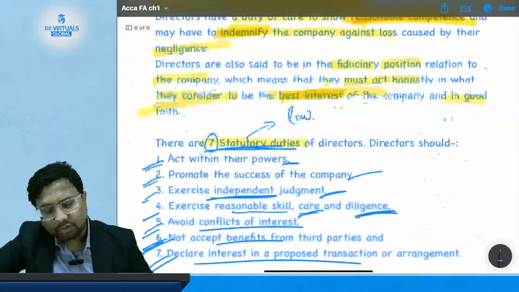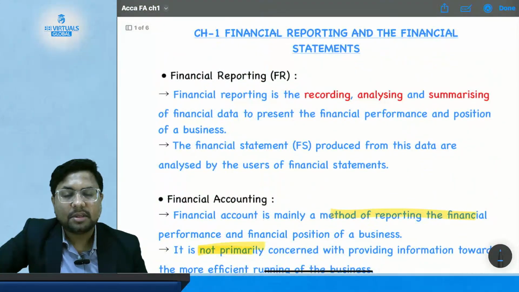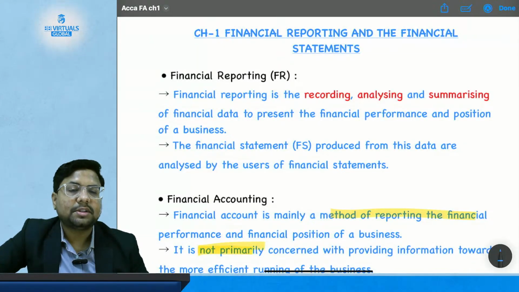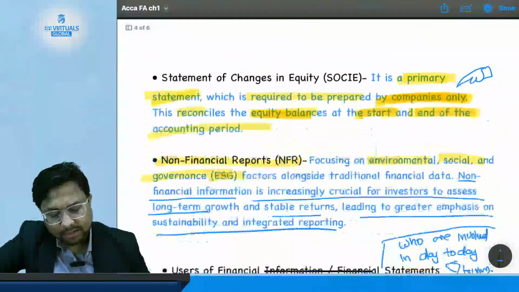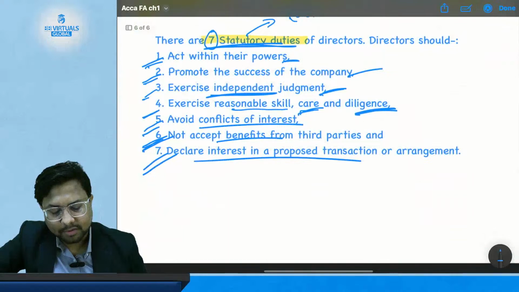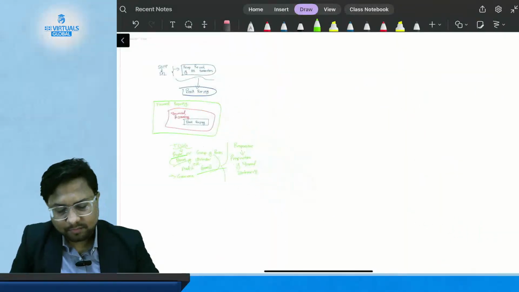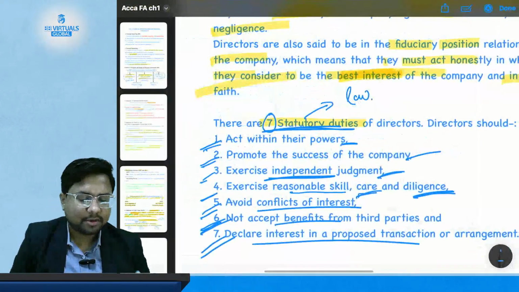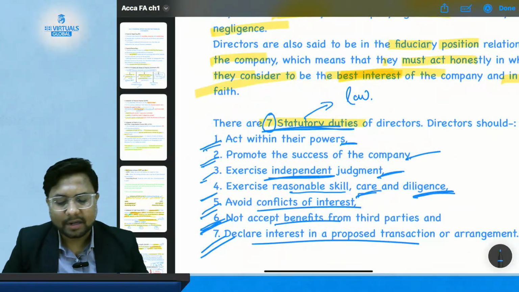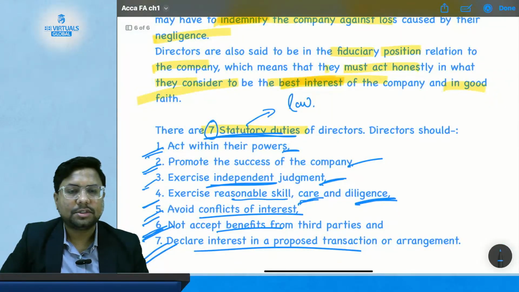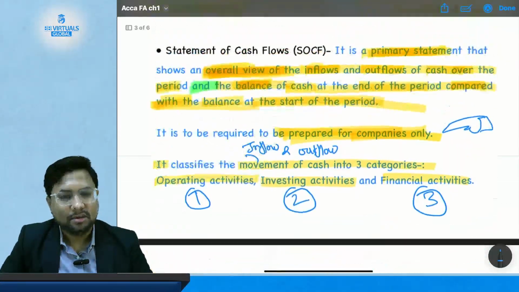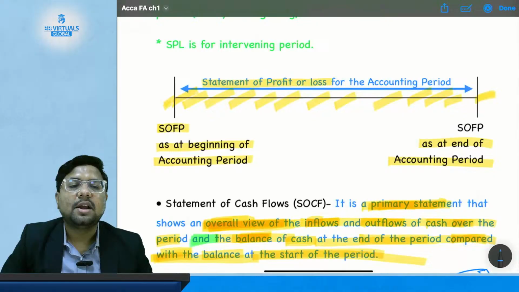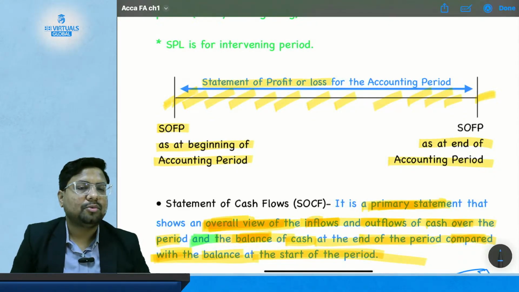Okay, so with this we are done with our chapter number 1, where we have discussed each and everything in detail, giving examples and discussing various scenarios, and by doing this we have also solved our question bank of this chapter. So we are good to go from this chapter to the next chapter. The next chapter will be more in a practical way, where we will discuss practical approaches, because practical is more interesting than theory. Theory is important, theory is more important, because if you don't know the principle and concept, how will you do the practical questions and the practical chapter.